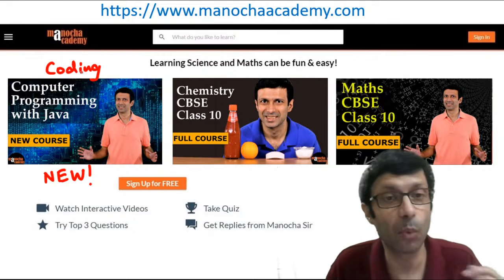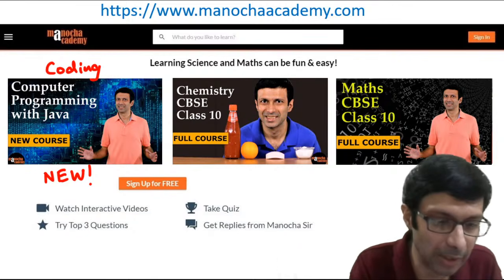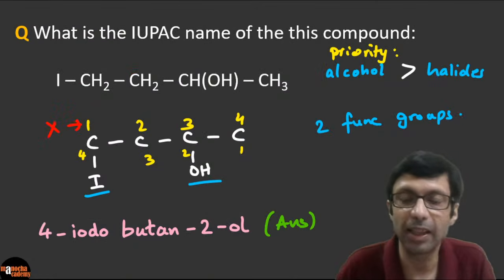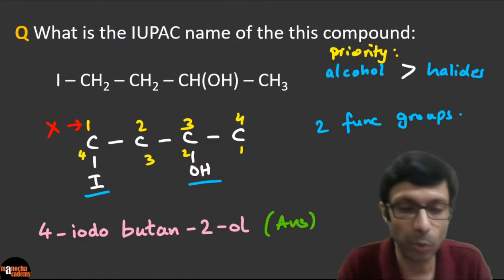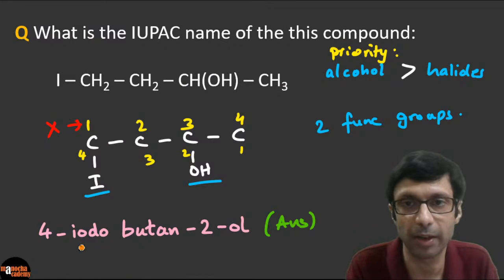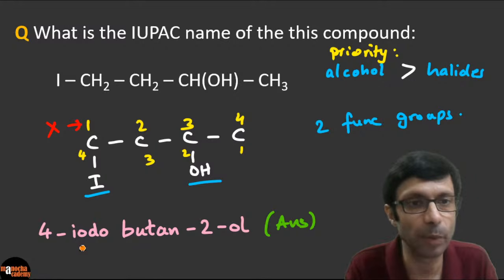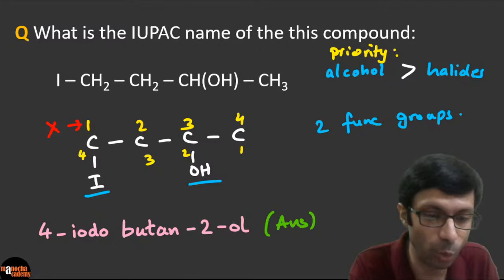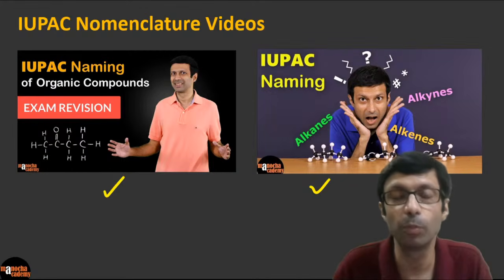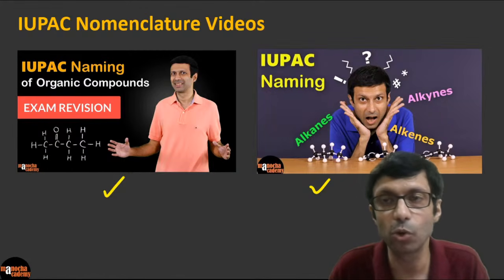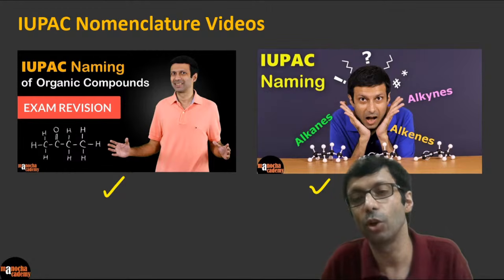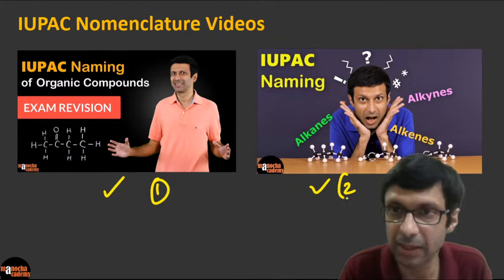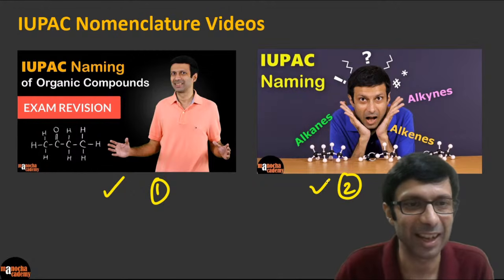Alia Gupta is asking, why is dash important? All of these things are important. The dash, the comma. So whenever you're writing the names in the IUPAC naming scheme, between the number and a letter, the rule is there should be a dash. Okay. And the comma needs to be there. So all these important things I've covered in my videos. So guys, please do watch these 2 videos. They're there on YouTube, IUPAC naming of organic compounds. This first one is the more detailed video, and the second video is on alkanes, alkenes, and alkynes.